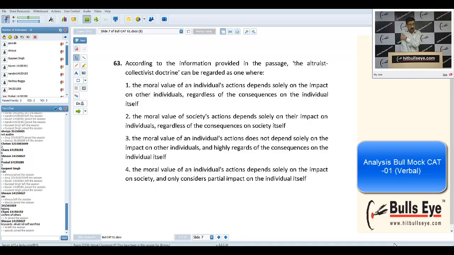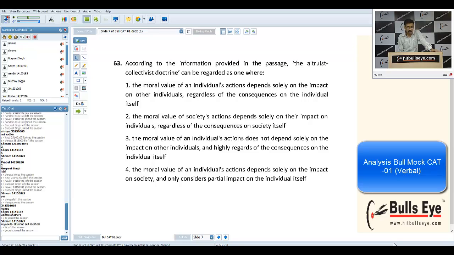Yes, Shivam, absolutely fine. You are all born geniuses. I don't know what you are waiting for. You have already cracked the CAT, all of you. So the answer to this question was the first: the moral value of an individual action depends solely on the impact on other individuals, regardless of the consequences to the individual itself. So yes, it is.